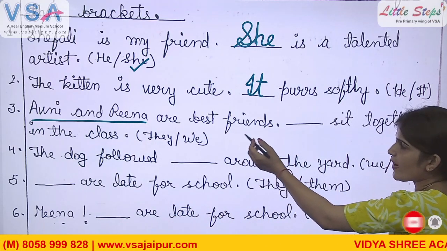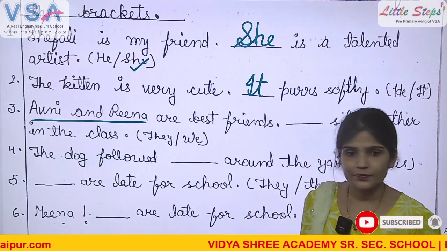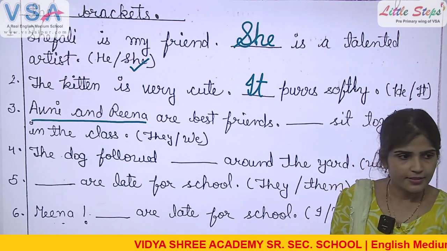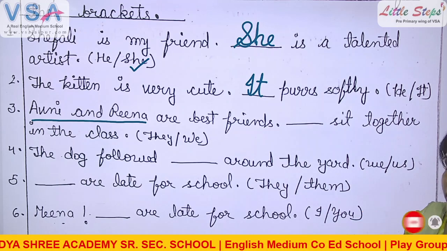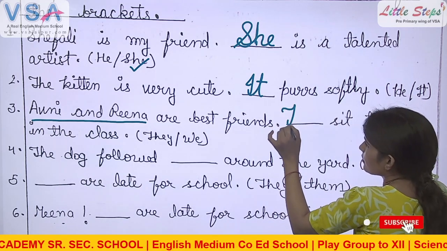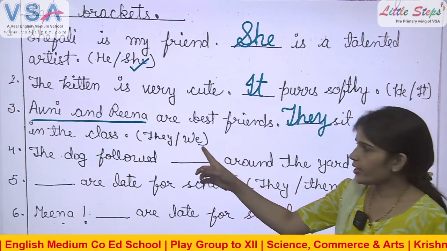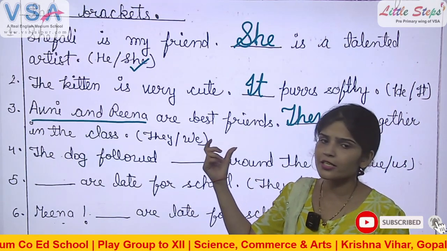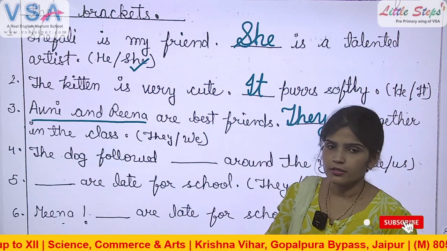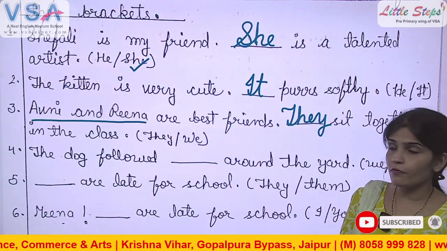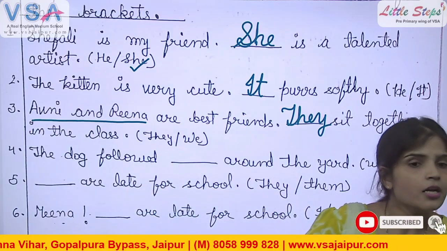Avni and Reena, plural words. Best friends dash sit together in the class. They or we? They. Yes, Yashvi, tell me what is the correct answer. They. But we is also a plural pronoun. Listen to me here now. We is also a plural pronoun. So what is the difference between they and we? Why have you used they here? Because we are talking about Avni and Reena. These are not the speaker.